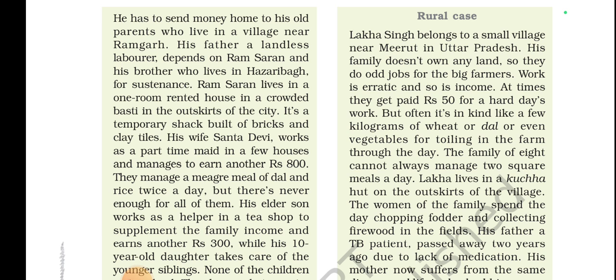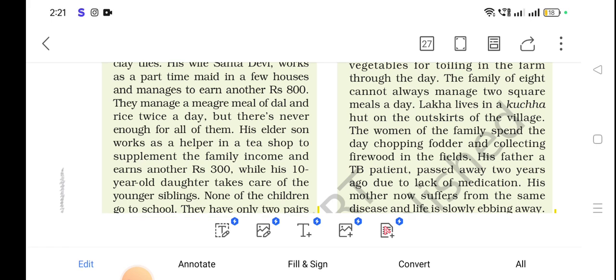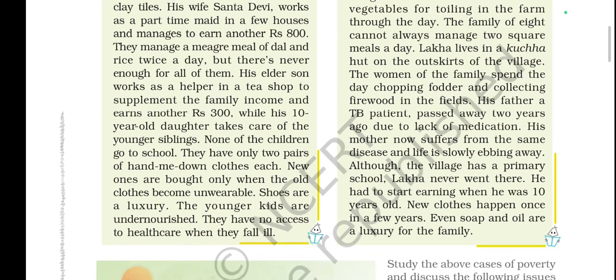His wife Shanta Devi works as a part-time maid in a few houses and manages to earn around rupees 800, which is very less. So they manage a meager meal of dal and rice twice a day, but there's never enough for all of them. His eldest son works as a helper in a tea shop to supplement the family income and earns another 300. So basically he is earning 1,500, his wife is earning 800, his son is earning 300, while his 10-year-old daughter takes care of the younger siblings.